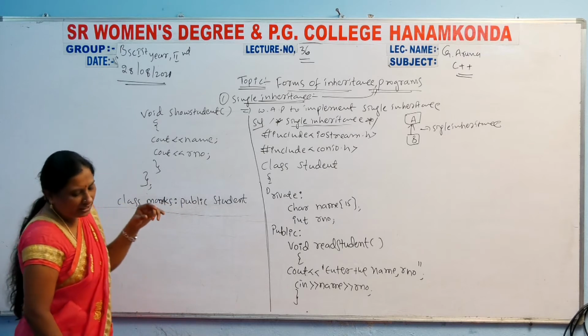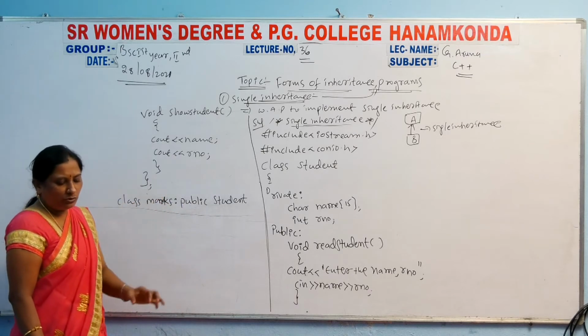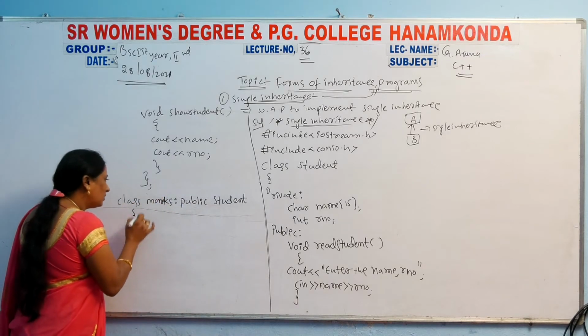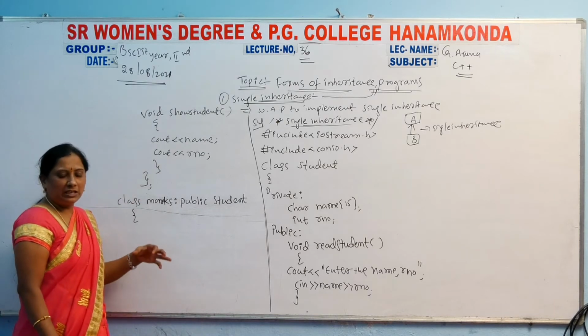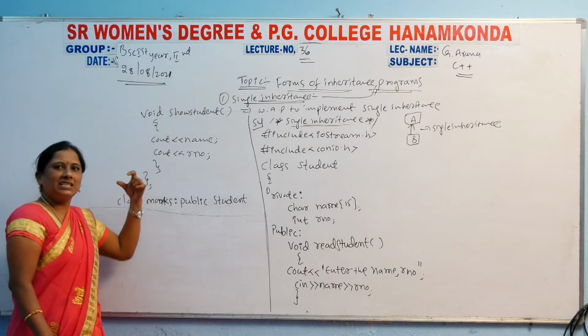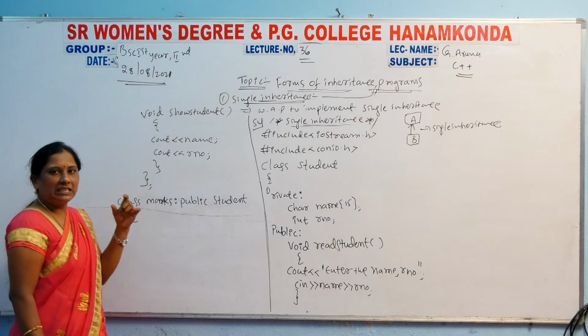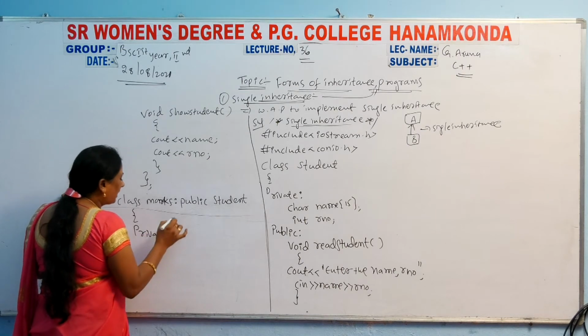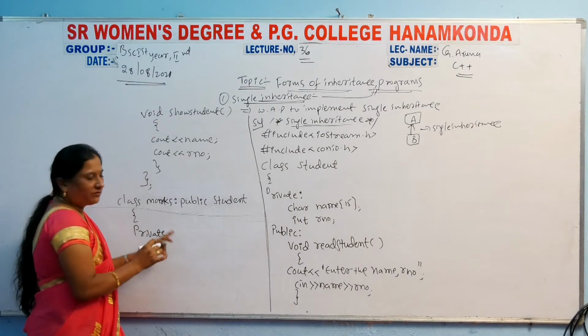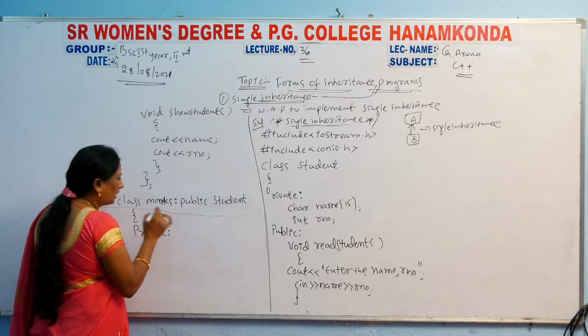Okay, so then in this derived class declaration, the class name is marks. Here I declare private. After the private access specifier you must take the colon symbol.